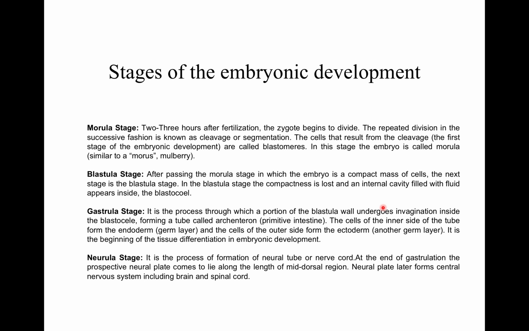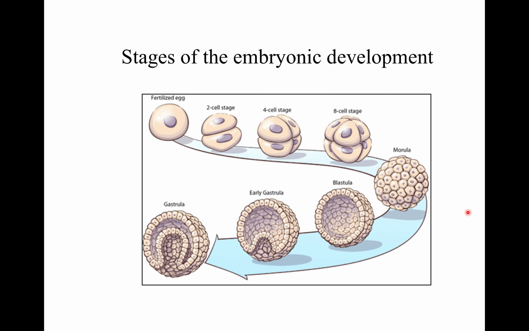Now, blastula changes into the gastrula. Gastrula is a two-layered embryo stage which is formed by the migration and rearrangement of the cells of blastula. And the process of formation of gastrula is called gastrulation.